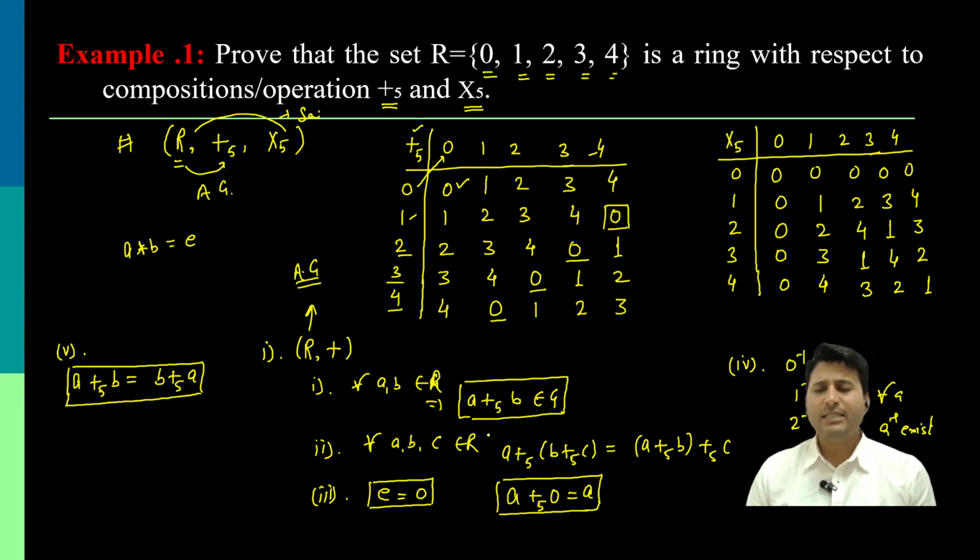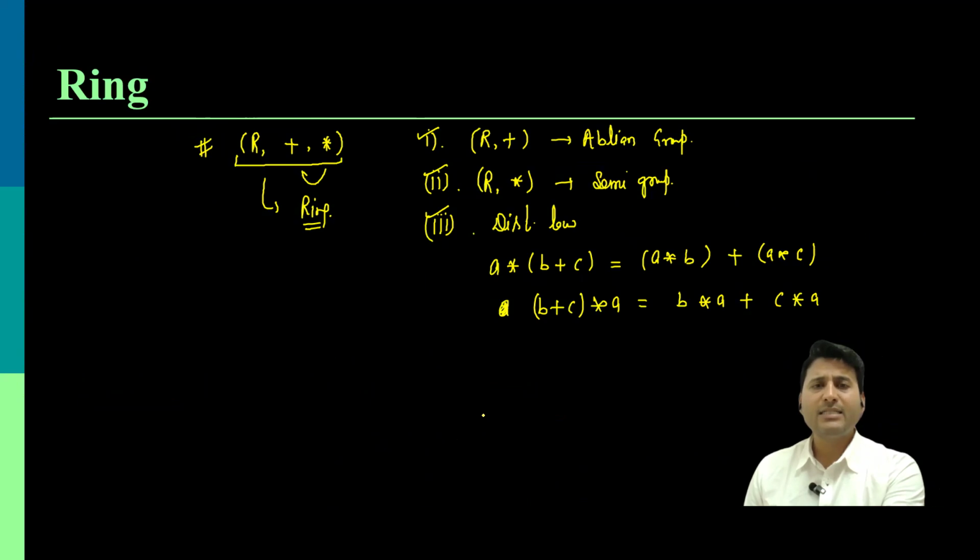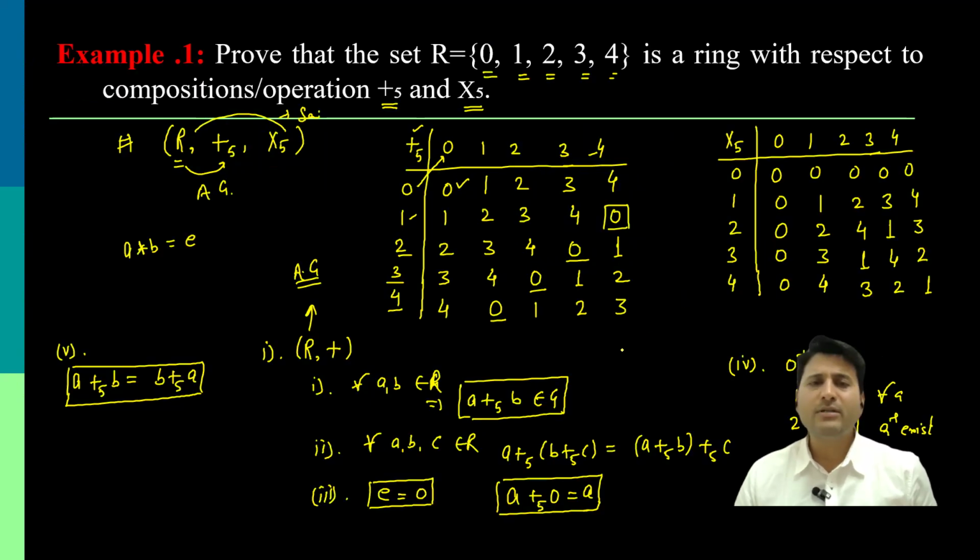In the same manner, as we did in the last session, a ring is what? For the first operation, it should be an abelian group. For the second operation, it should be a semi-group. A semi-group must satisfy two properties: closure and associativity. From this Cayley table, you can say every element comes out from R, either 0 or 1 or 2 or 3 or 4.